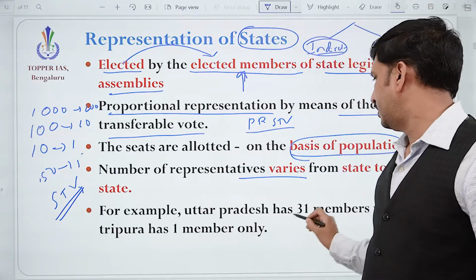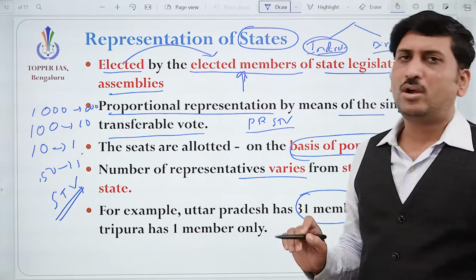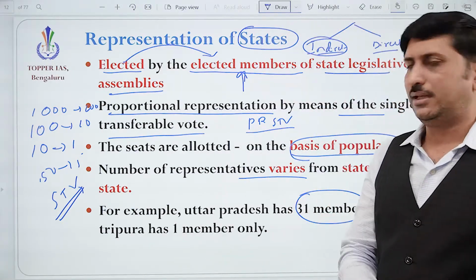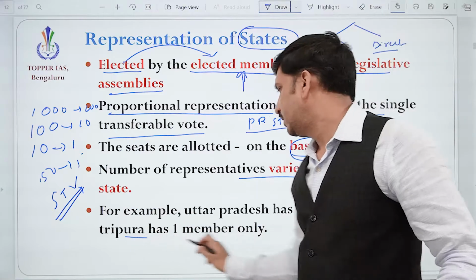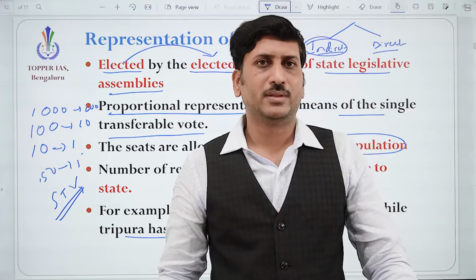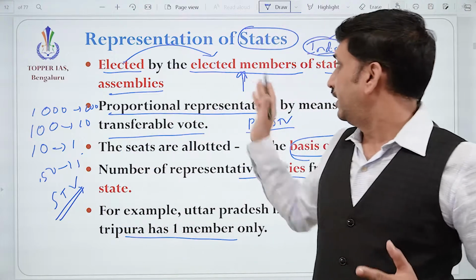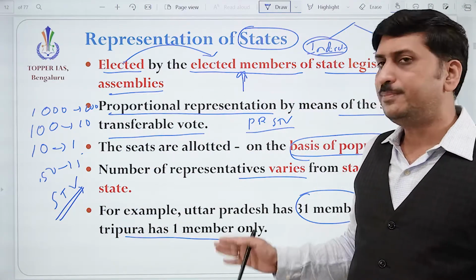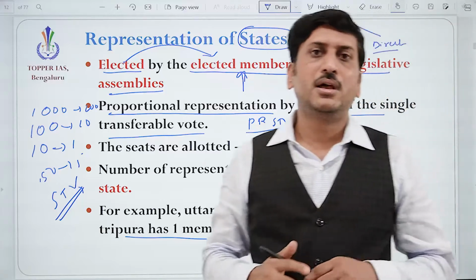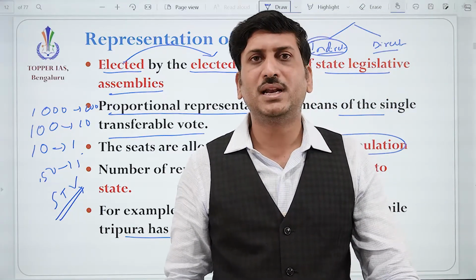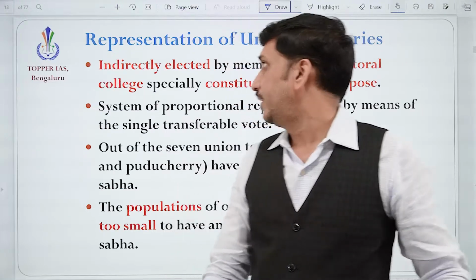If you take the example of Uttar Pradesh, because of its huge size and huge population, 31 members are there. But if you take Tripura, it has only one member in Rajya Sabha. So I hope you have understood. The states are represented indirectly through the proportional representation system and on the basis of population. Okay.